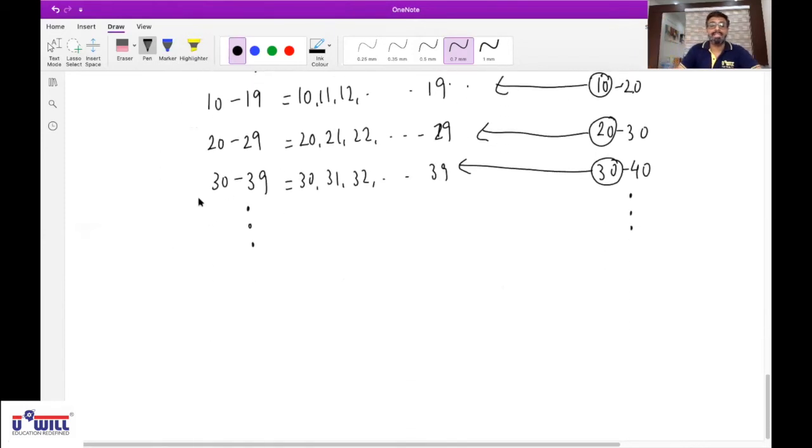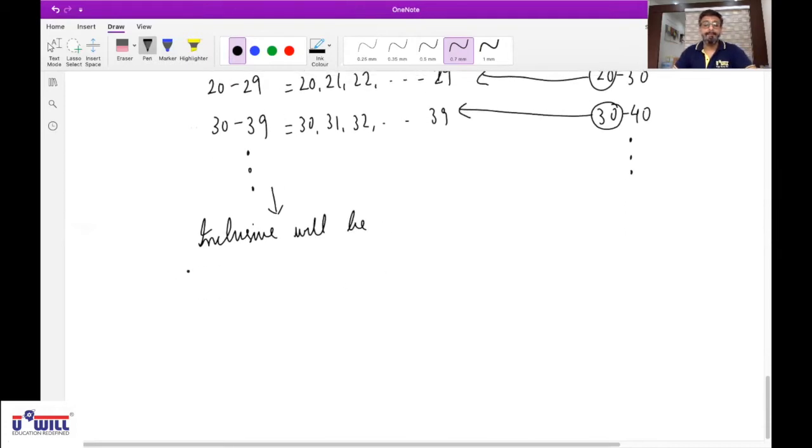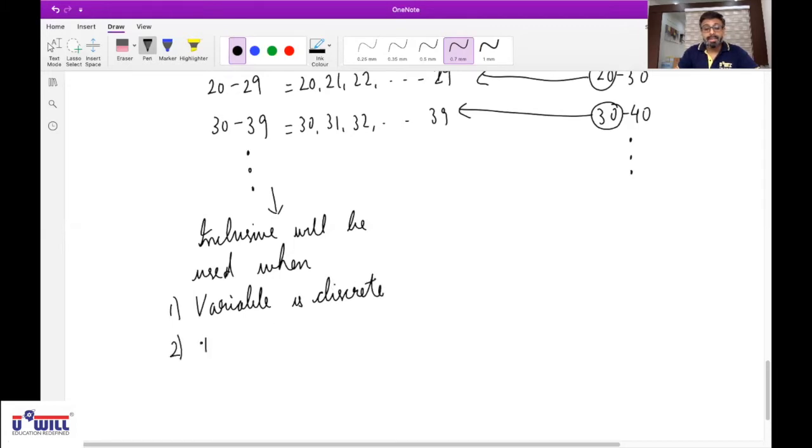Okay, so understand this. Inclusive presentation will be used when, first, the variable is discrete, and second, the range of data is very wide.